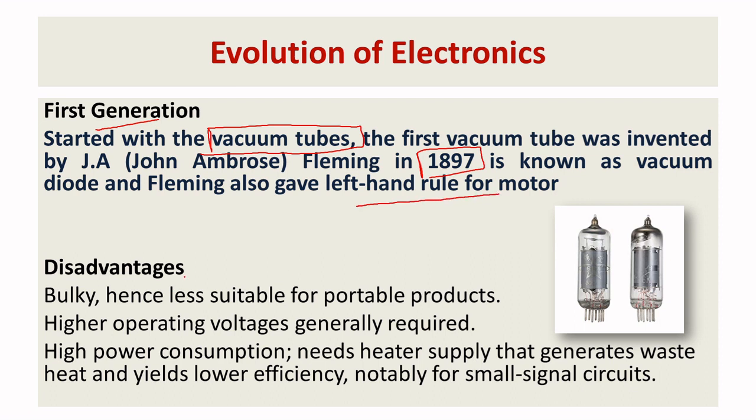The problems with the vacuum tube are that it is bulky, its size is large, the required operating voltage is high, and the power consumption is extremely large. These are the shortfalls of the vacuum tube, so we need to reduce them in the next research, right?